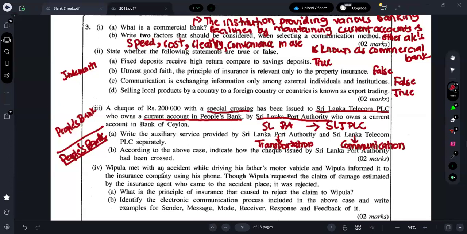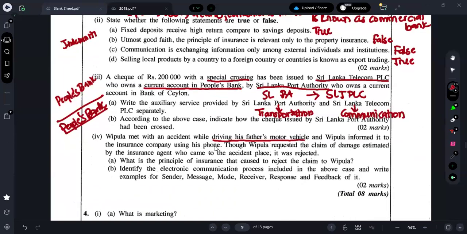Next one is what? Vipula met with an accident while driving his father's motor vehicle. Now, whose motor vehicle? His father's motor vehicle, not Vipula's motor vehicle. And Vipula informed the insurance company using his phone. Though Vipula requested the claim of damage estimated by the insurance agent who came to the accident place, it was rejected. Now this person has taken his father's vehicle and gone for a ride. Something happened and he met with an accident and the insurance people came to the accident place, right? So once they came there, he asked for the compensation and the insurance person rejected it.